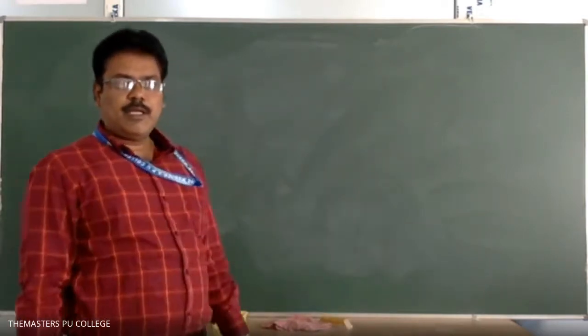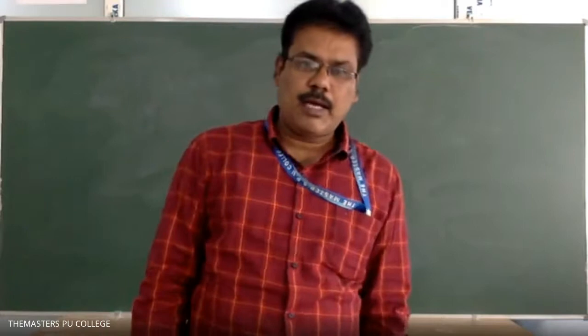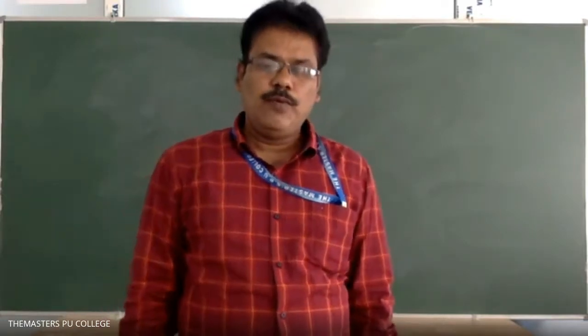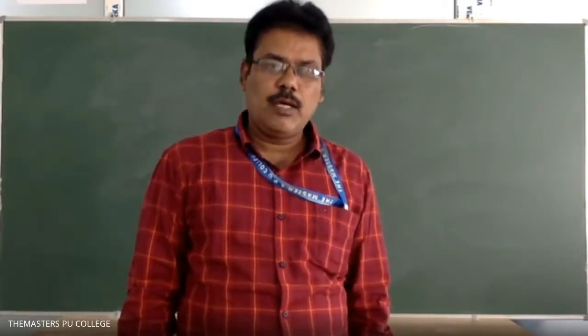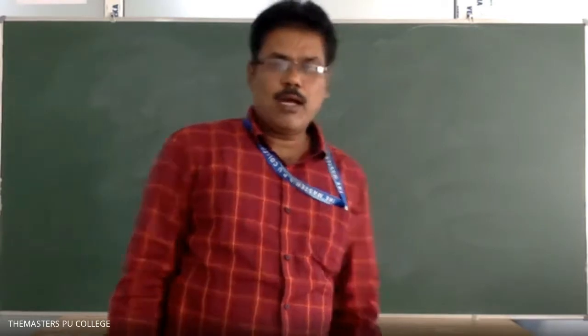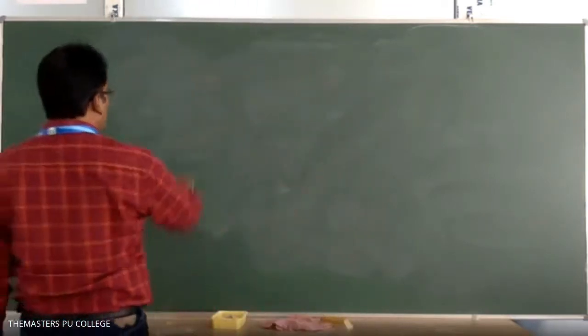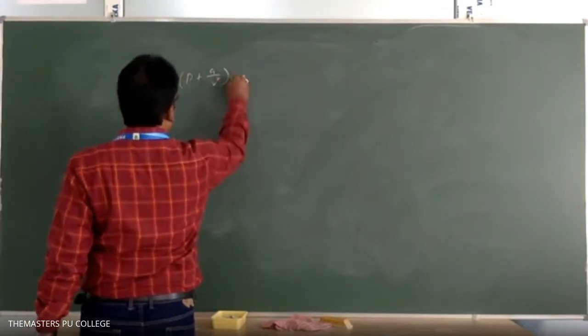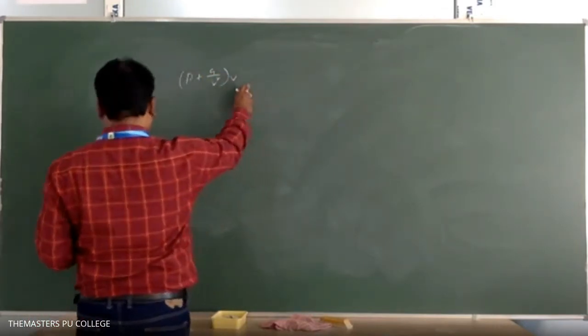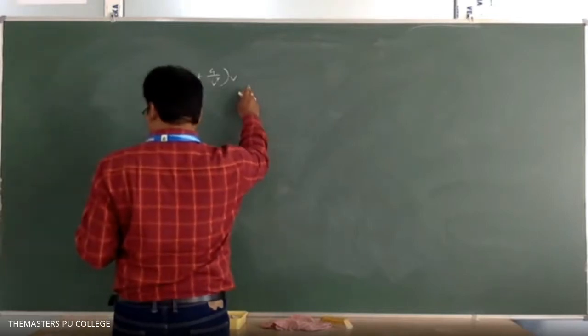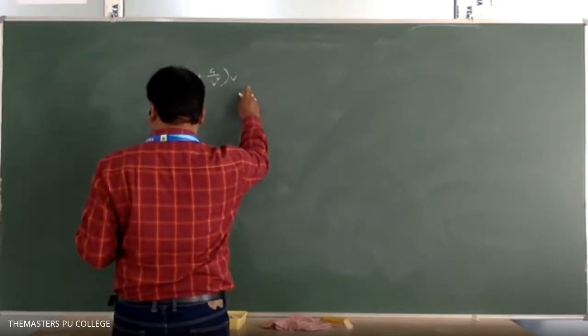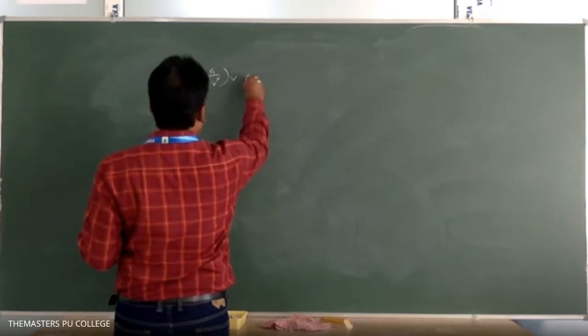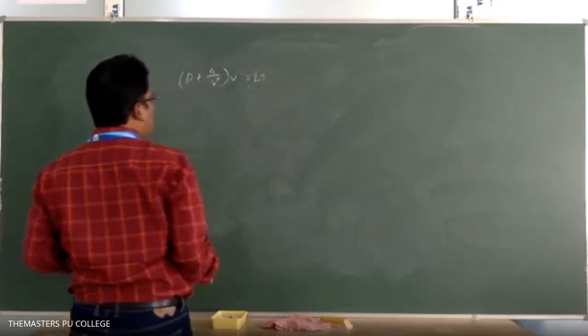What is that? (P plus a n square by V square) into (V minus nb) equals nRT. For 1 mole of gas, the van der Waals equation is (P plus a by V square) into (V minus b) equals RT. At low pressure, the equation becomes (P plus a by V square) V equals RT. Why?